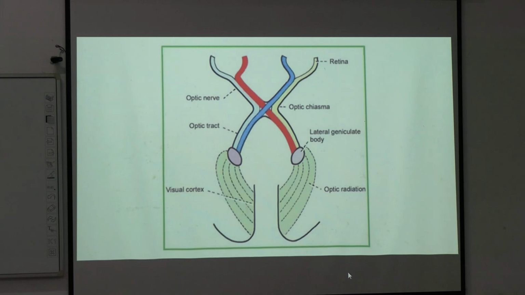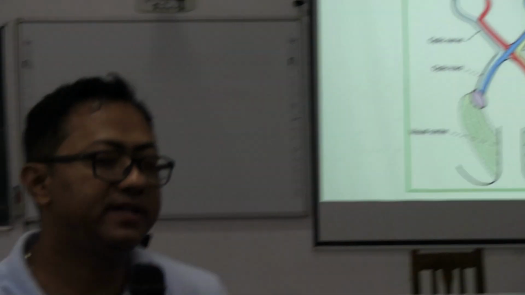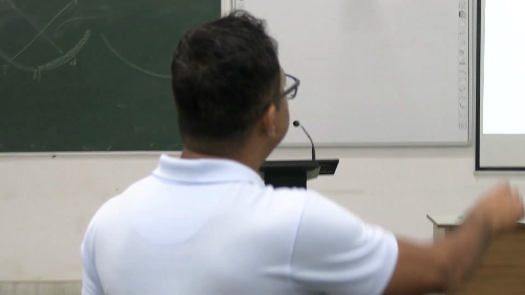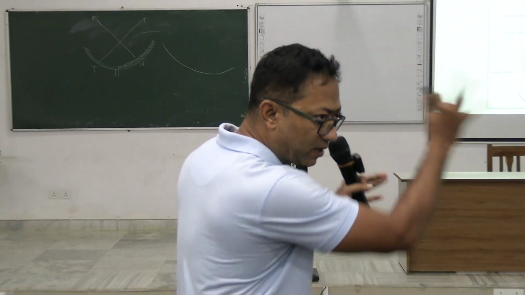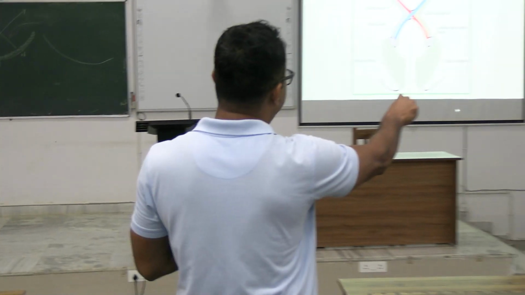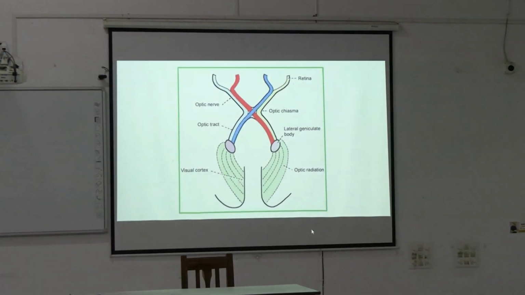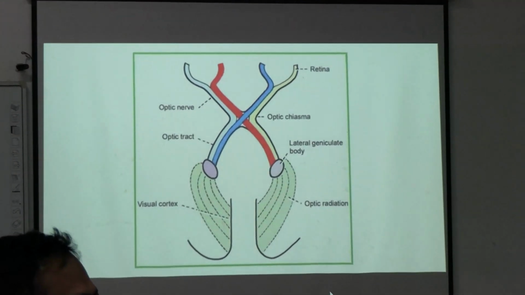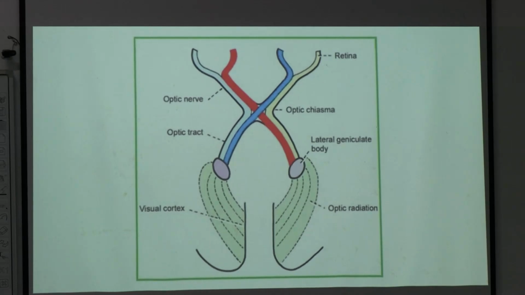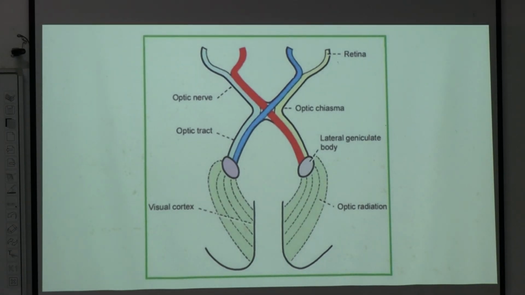Okay, so can you tell me what the optic tract is composed of? Okay, this is the left optic tract. Suppose this is your eye, so this is your left optic tract. So tell me, the left optic tract is composed of what? What is the left optic tract made of?